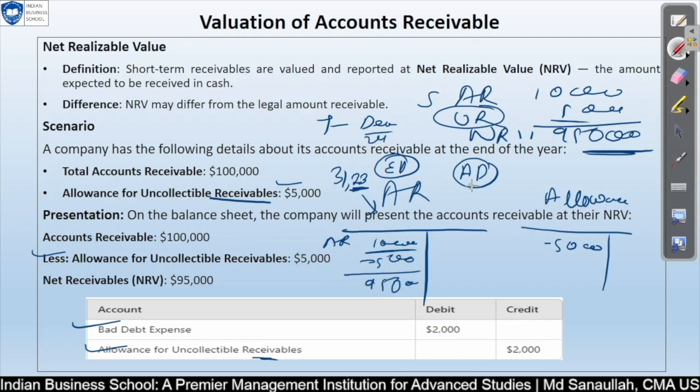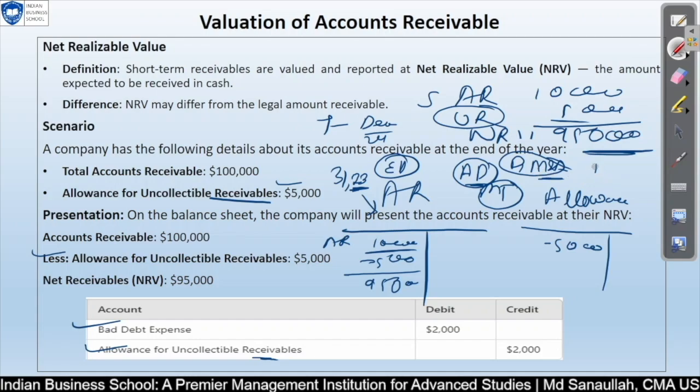As soon as you get a report from your marketing team that these clients are not able to pay, whatever the reason, either they are defaulters or they are going through merger and acquisition, or whatever the situation, you finalize that we are not going to get this. That is also a debatable issue, how you are going to finalize, but that is not our concern.